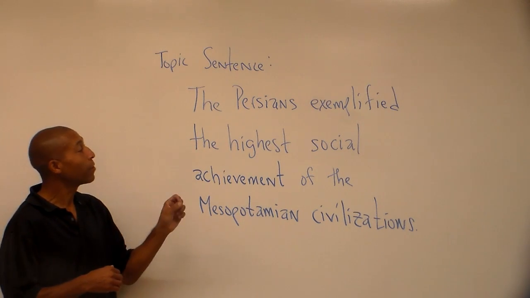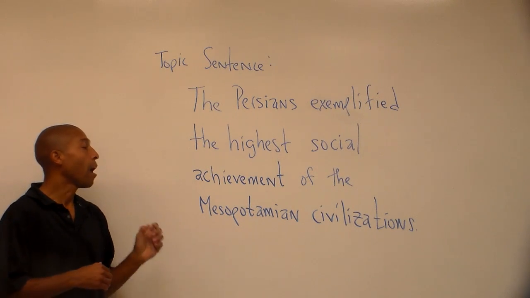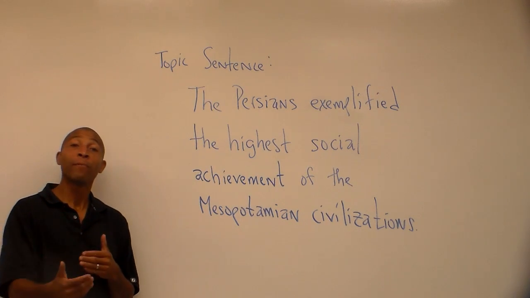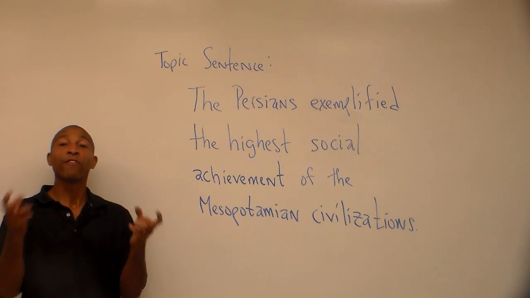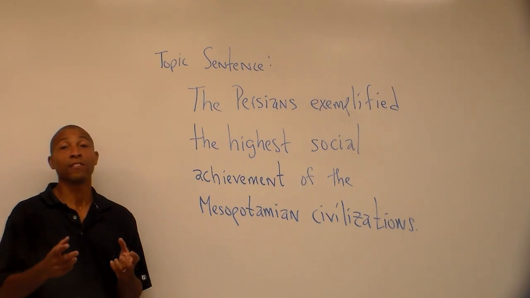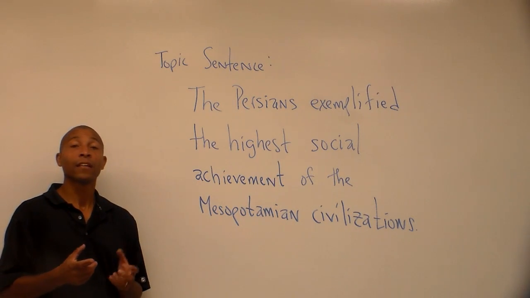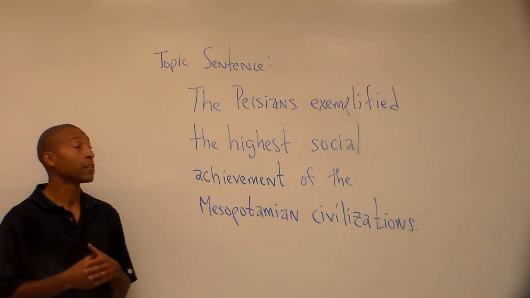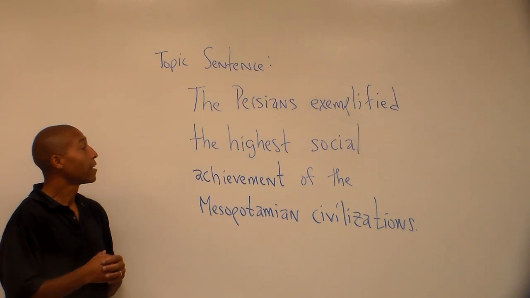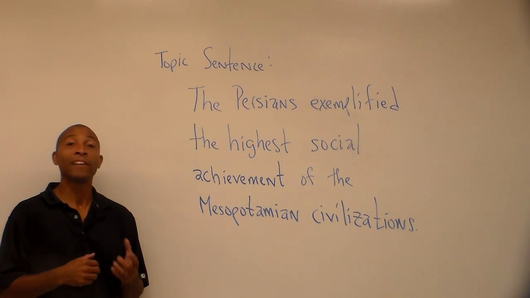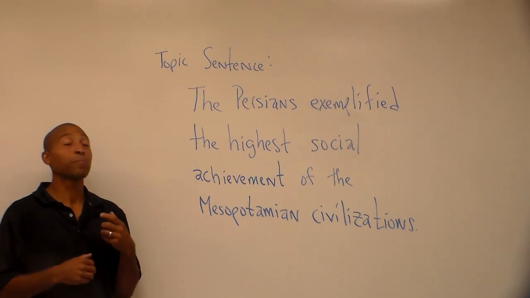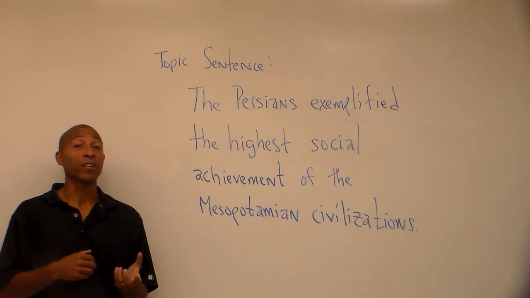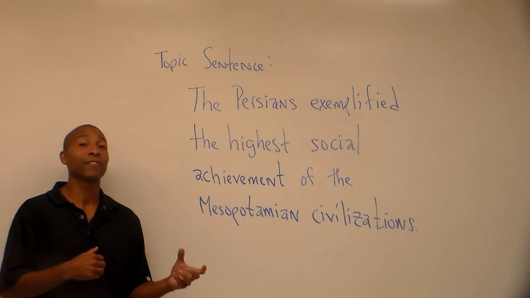The Persians exemplified the highest social achievement of the Mesopotamian civilizations. Passive voice, which you might have learned about before in grammar school, is when you reverse the order of the subject and the object of the sentence. For example, instead of saying the dog buried the bone, you would say the bone was buried by the dog. Here, one might say the highest social achievement of the Mesopotamian civilization was experienced or exemplified by the Persians. That would be passive voice, and we always want to shoot for active voice.